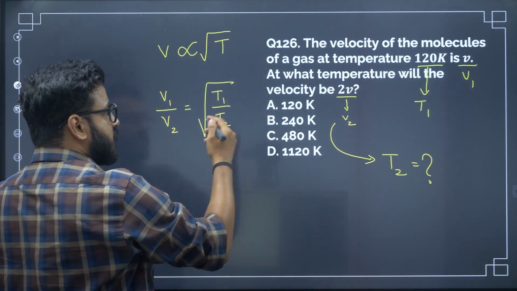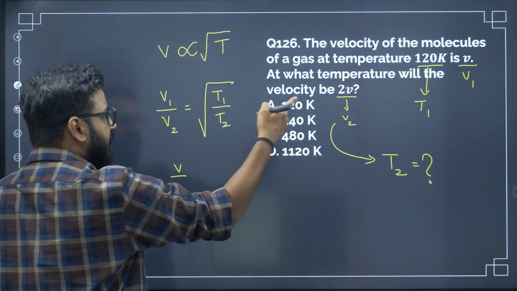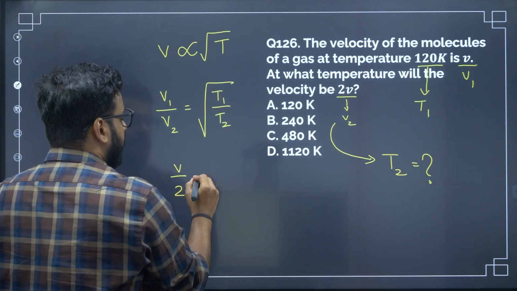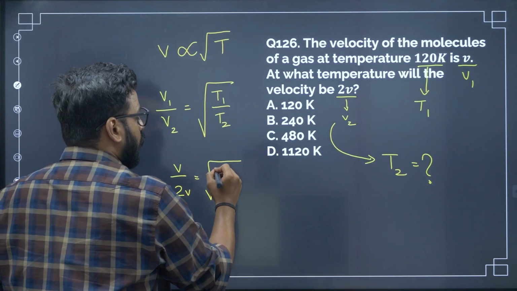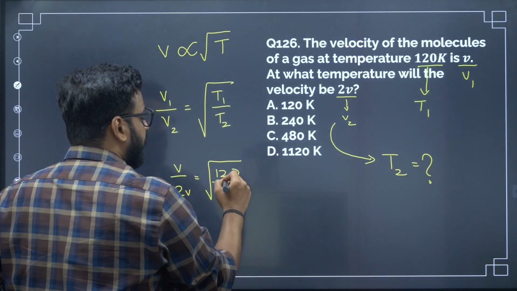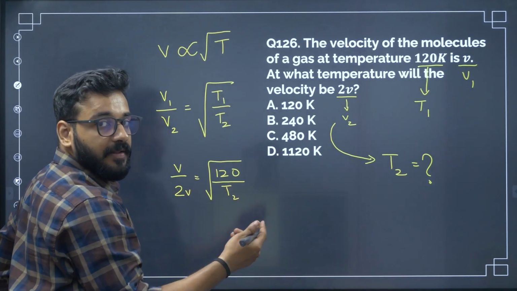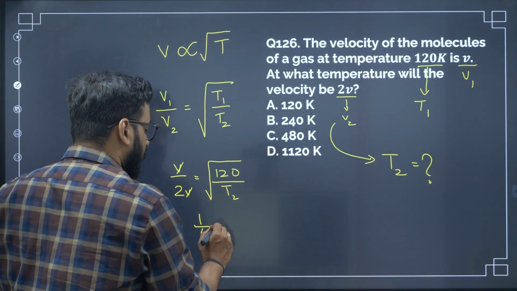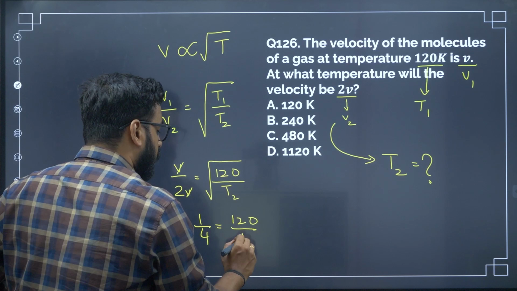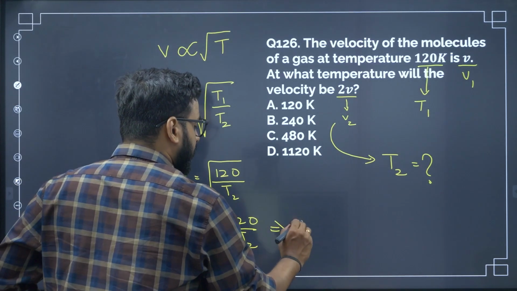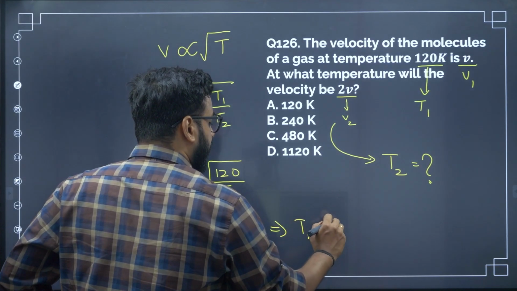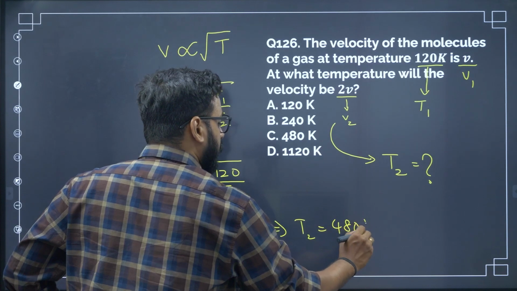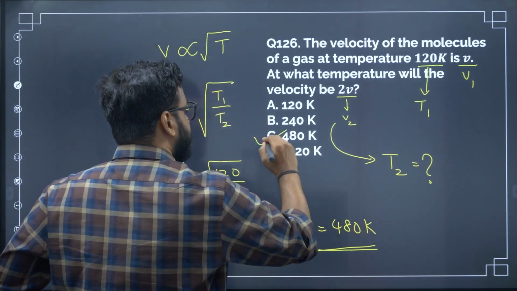So substitute all the values that we have in front of us. We have V and we have 2V. It is equal to root over 120 divided by T2, which is unknown. We have to find that. So square both the sides, it is very simple. V will get cancelled. 1 by 4 is equal to 120 by T2. Just simply cross multiply. T2 is equal to 120 into 4. It is 480 Kelvin. So the correct answer is option C.